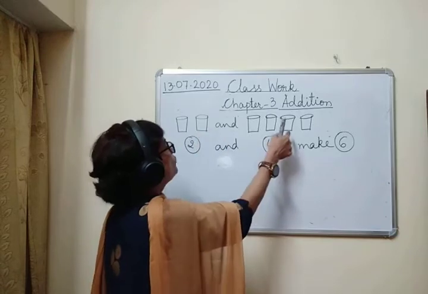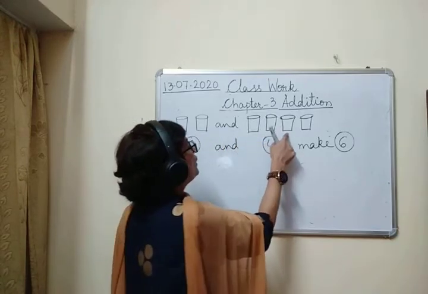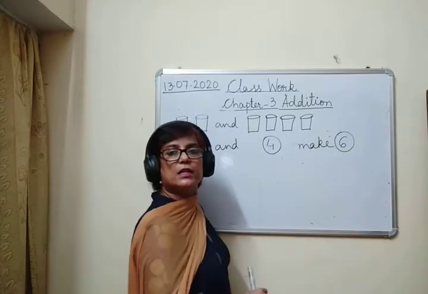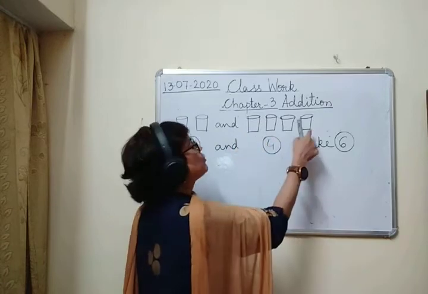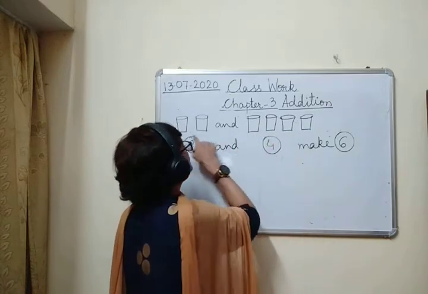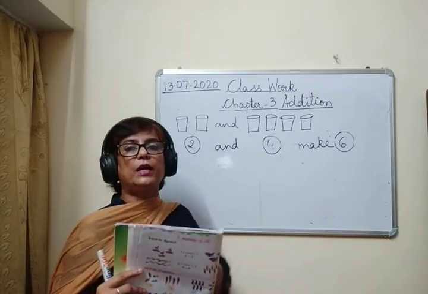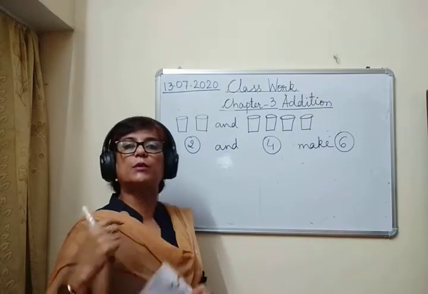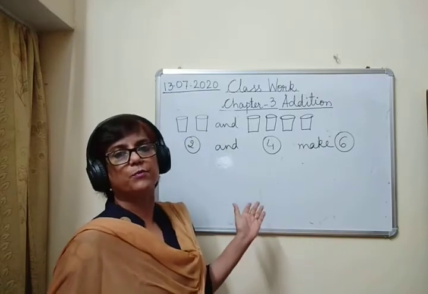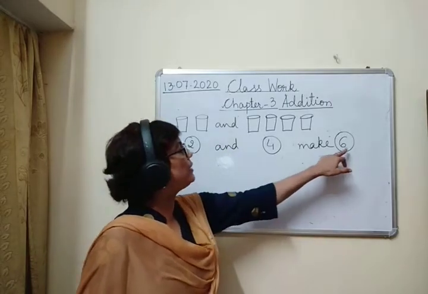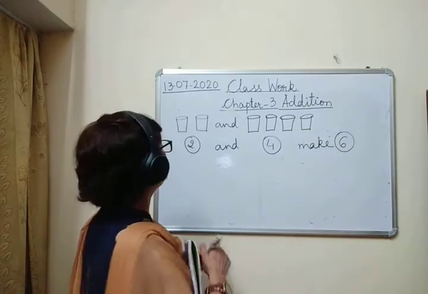Whether you add 4 glasses with 2 glasses, so 1, 2, 3, 4, 5, 6, you get 6 glasses, or whether you add 2 glasses with 4 glasses, so 1, 2, 3, 4, 5, 6, you again get 6 glasses. मतलब आप चाहे 2 glasses को 4 glasses के साथ combine कर दो, और you combine 4 glasses with 2 glasses, दोनों ही केसेस में आपको कितने ग्लासेस मिल रहे हैं? 6 glasses. So how do we write this?